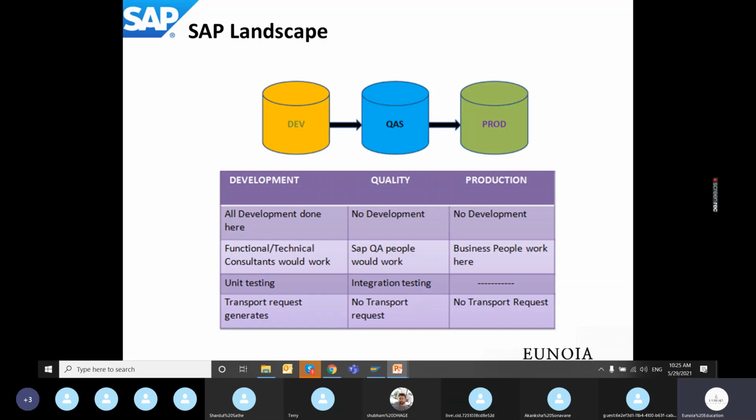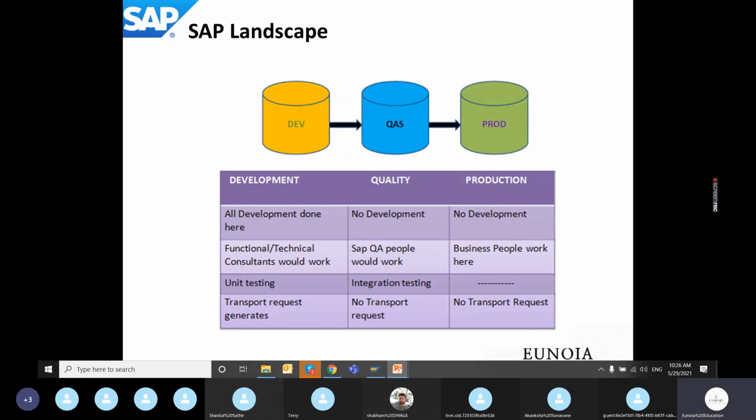Here the ABAPers and the functional consultants will be working to implement a particular requirement or business process. Earlier we saw what a business process is. It's nothing but a business rule. That rule needs to be implemented in your ERP system, in this case an SAP system. So in the development environment, we will be implementing our business rule. It might require some configuration, it might require some development work done by the ABAPer. All this hard work of development and configuring is not done in a quality system, neither is it done in the production system. It is always done in the development system.